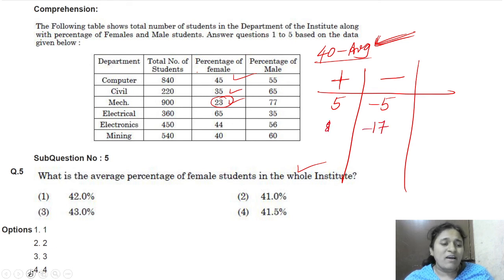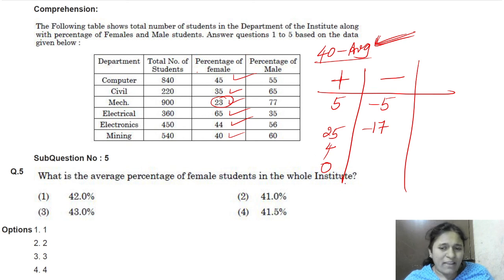Whichever is less than the assumed average, we have to write on the minus side. Next, this is 65, electrical is 65. How much is more than our consideration? 25 more. Next one is 44. This is 4 more than our assumed average. Next, only one is remaining, that is 40. This is equal, right? That's why nothing should be added, nothing should be subtracted.